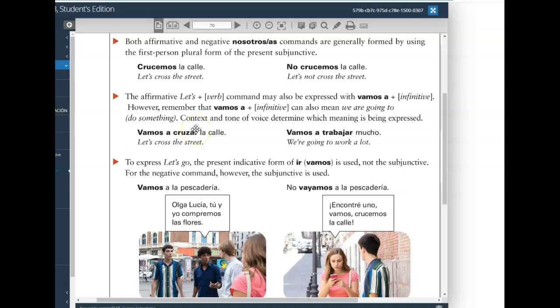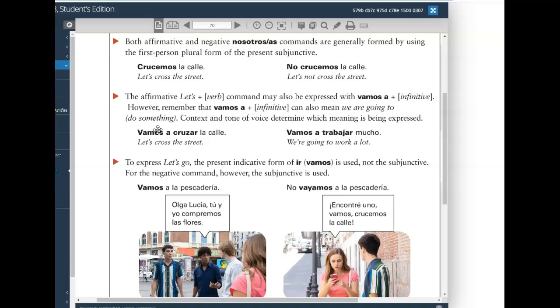What we're going to do now for Activity 2, your warm-up, is focus on the concept that you can use the ir a infinitive construction to express the same idea, let's do this or that. The only issue with that is that it creates a little bit of ambiguity, because ir a infinitive is also used for the simple future, to indicate what you are going to do.